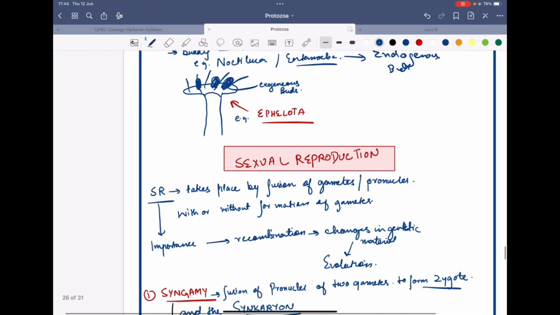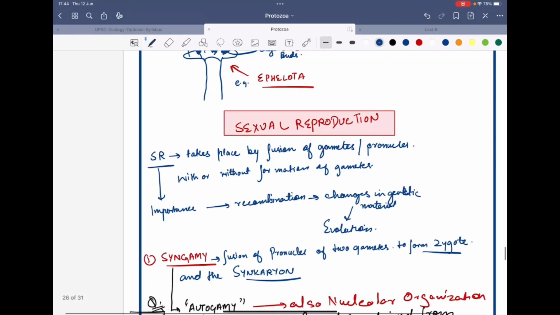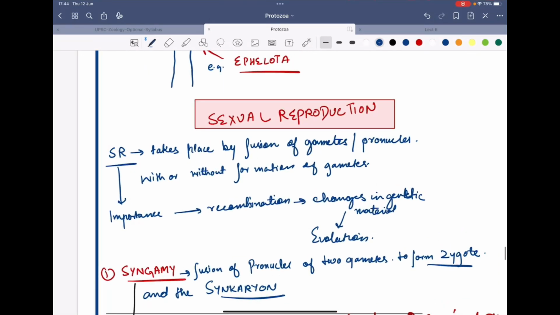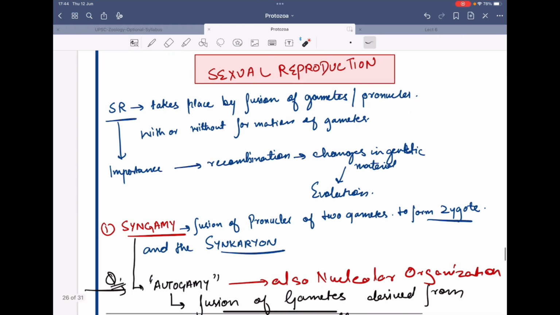Now next we will see the sexual reproduction, very important topic. In case of sexual reproduction, you know that there is the fusion of gametes or the fusion of the pronuclei with or without formation of gametes. When the gametes are formed, the gametes fuse, and when the pronuclei are there, there may not be any fusion of gametes. We will see it in coming example.